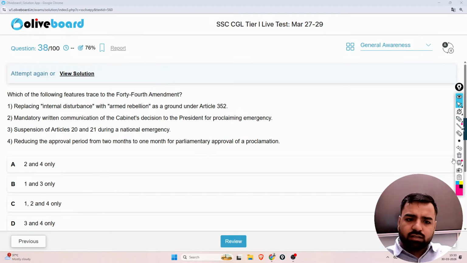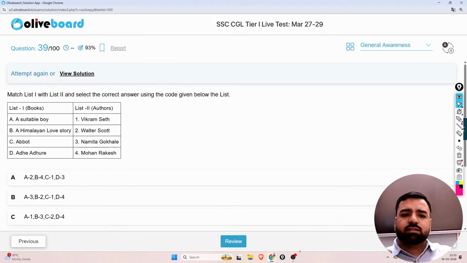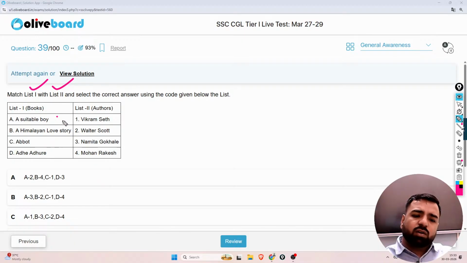One second. So C is the correct answer. Right. Next, you have to match list 1 with list 2. So talking about these books, A Suitable Boy was written by whom? So Suitable Boy, guys, who wrote it?